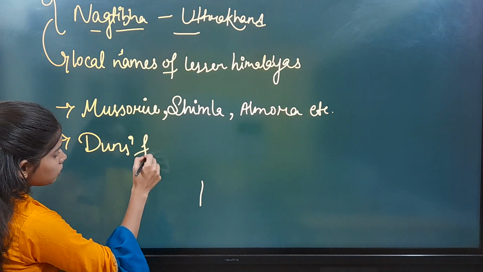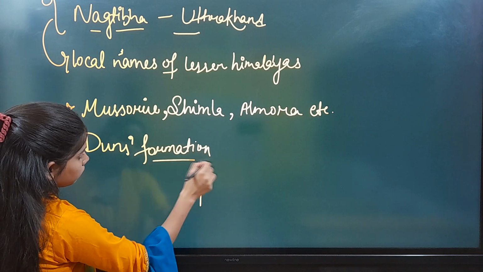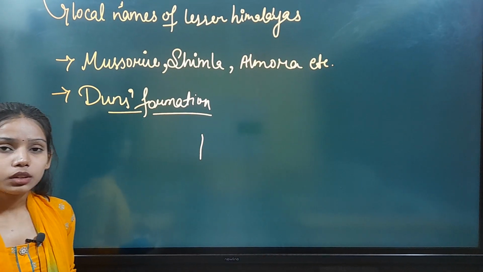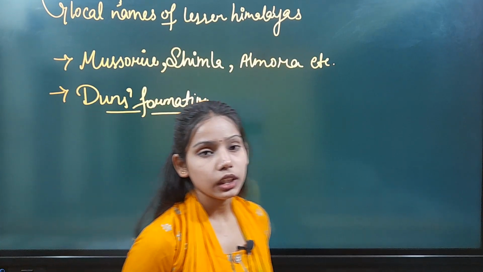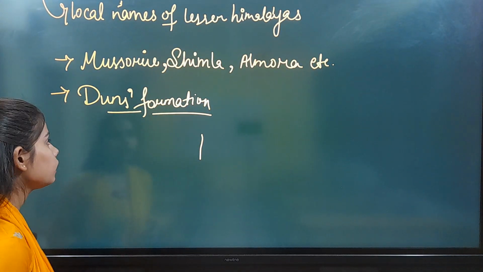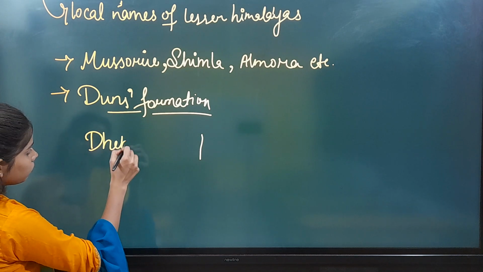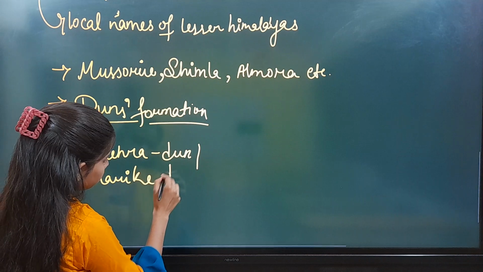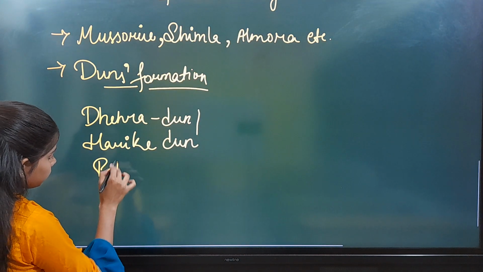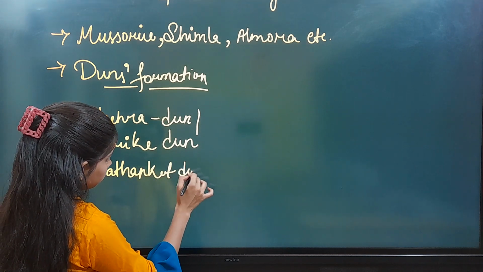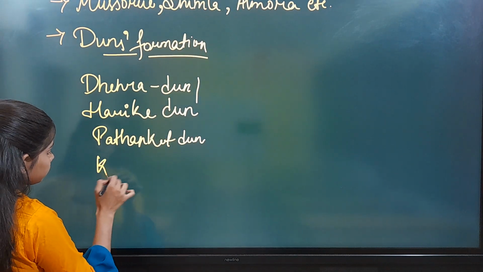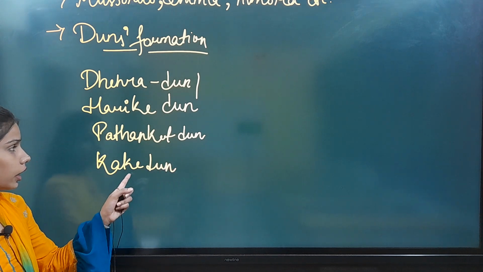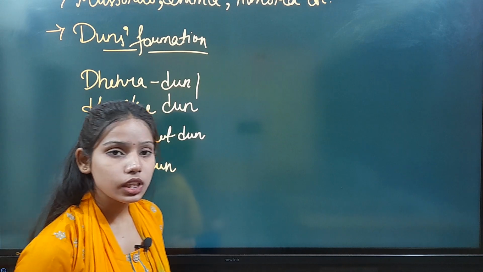In the Himachal and Uttarakhand Himalayas, we notice mini dunes, like Pathankot dune, Dehra dune, Harike dune and Kalke dune. So these are some of the dunes which we notice in these Himalayan ranges.